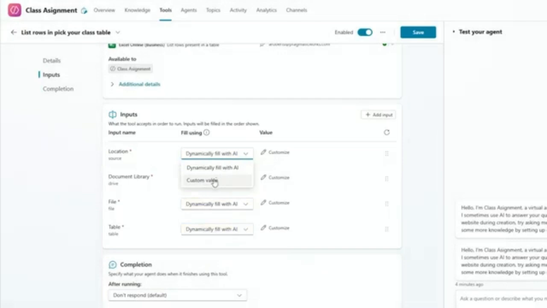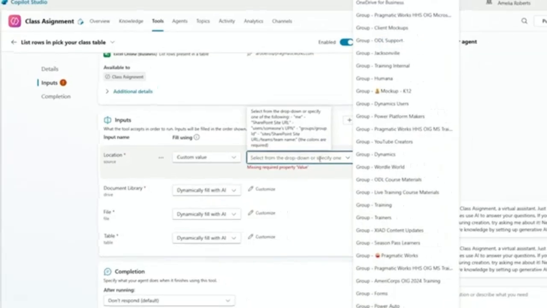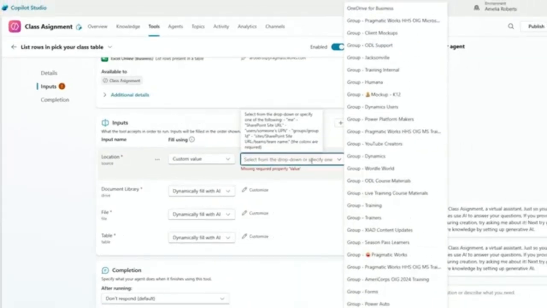Right now, it all says dynamically fill with AI. I actually can't have that. I need a specific place, so I'm going to drop this down and I'm going to choose custom value. Now it's going to give me a drop-down option here, and I can click into this and up is going to pop a bunch of different options I have.